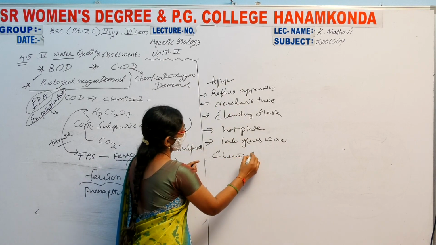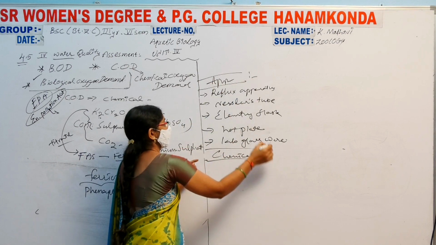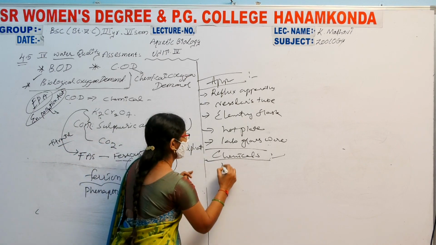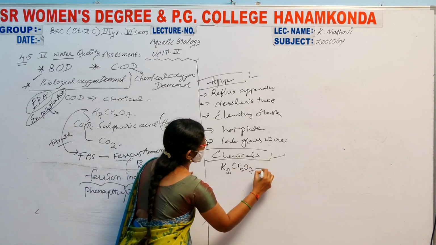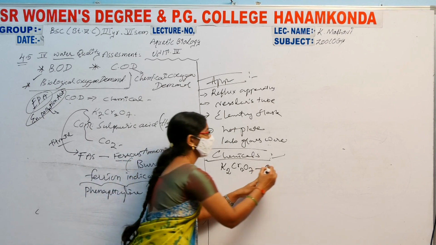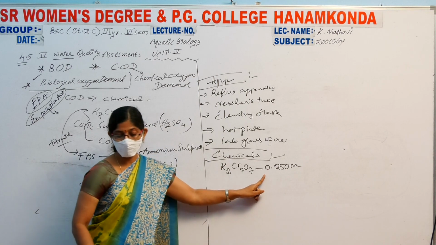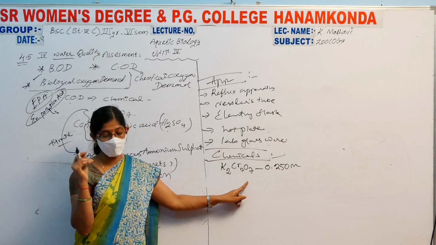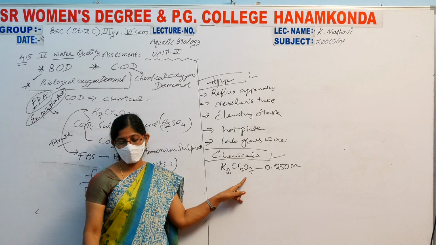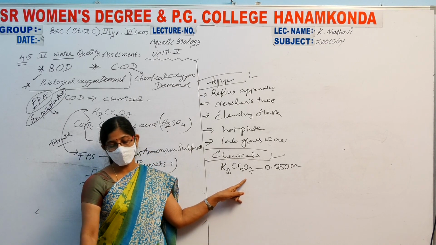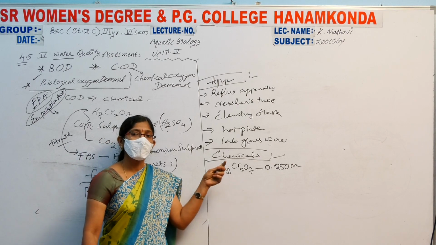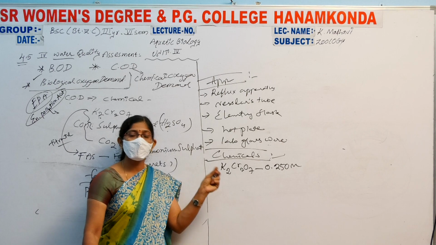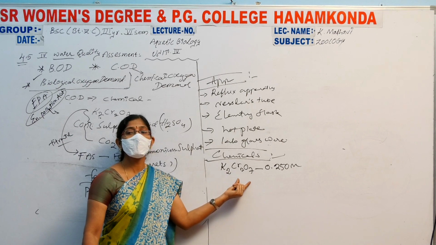And the important chemicals required here are, first, the standard potassium dichromate solution, 0.250 N. This potassium dichromate is dried at 103 degrees Celsius for about 2 hours, dissolved in distilled water and made up to 1000 ml.